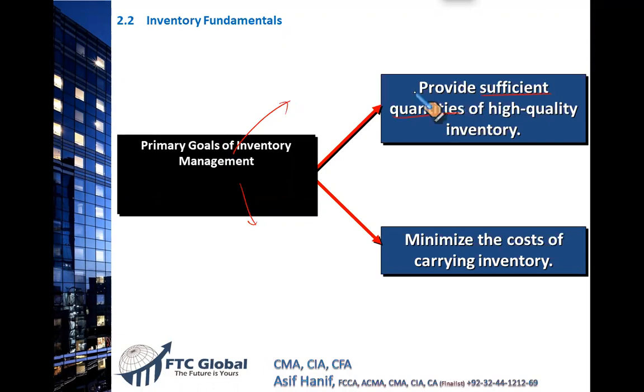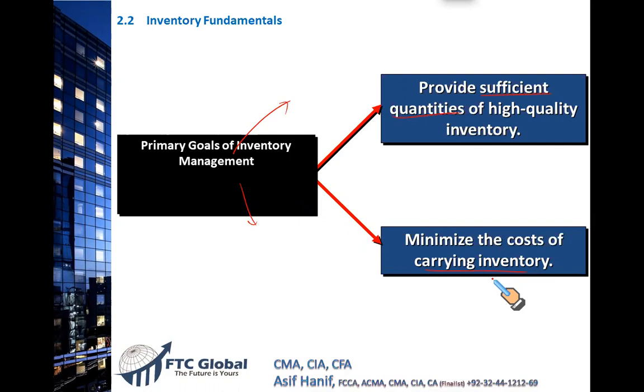But we should not have too much stock, because if you carry too much stock, it will involve a lot of carrying cost. Carrying cost is the cost incurred when you hold inventory in your warehouse. It involves rent of your warehouse. It involves salaries of the staff who protect the stock for you. It involves damage of the material while it's in the warehouse. This is called obsolescence.